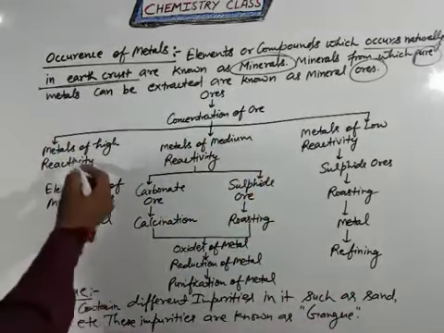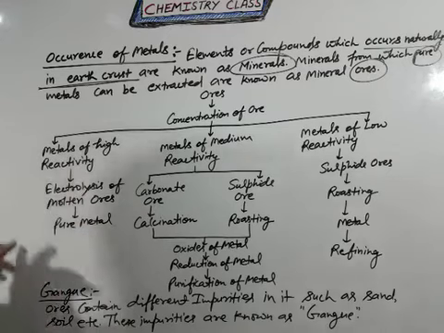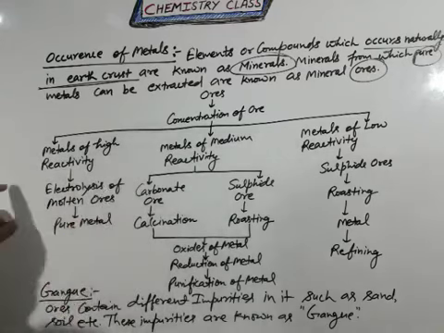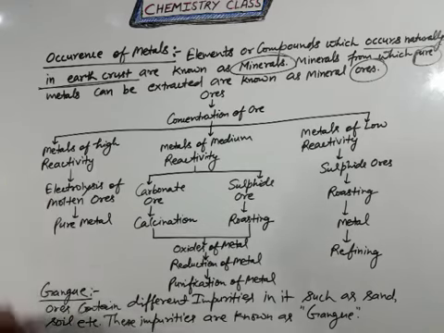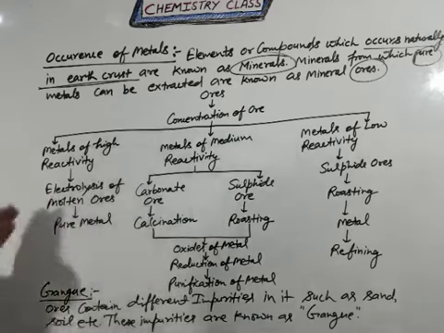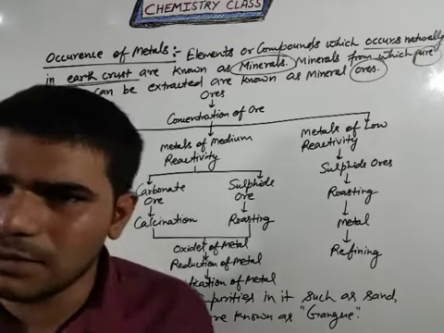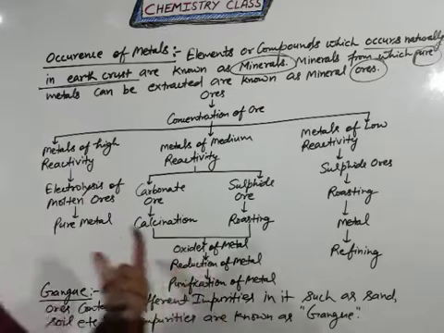So this is the chart for the highly reactive metals. In this case, first is electrolysis of molten ores, that means the molten state, to give the pure metal. So this is the purification method for highly reactive metals.